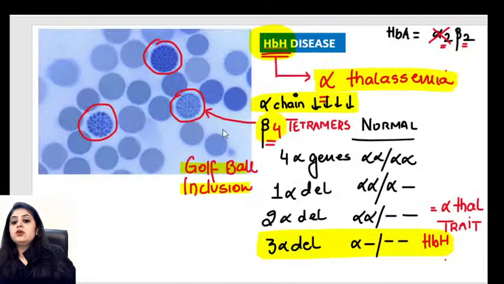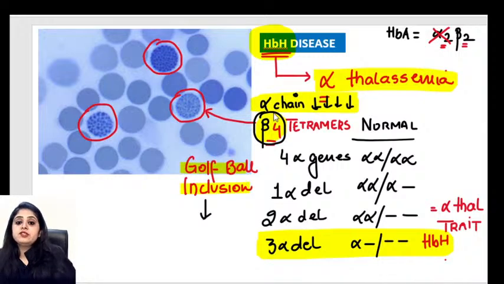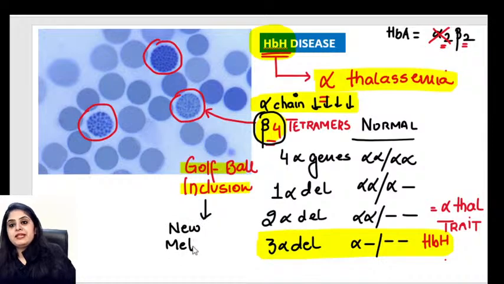But when you are seeing golf ball inclusions, what are you trying to see? You'll say, ma'am, I'm trying to see the beta 4 tetramers. I'm trying to see hemoglobin. I'm trying to see the chains of hemoglobin. So that I cannot see on a regular stain. For that, we've used something called new methylene blue. That is why, can you see the entire slide has a very bluish kind of a tinge, because the stain that I've used over here is new methylene blue.